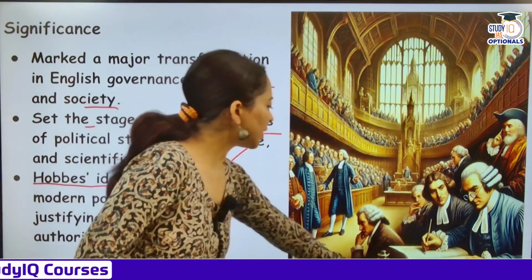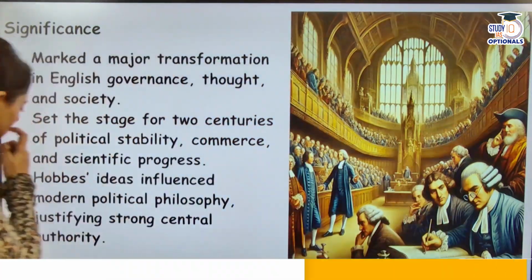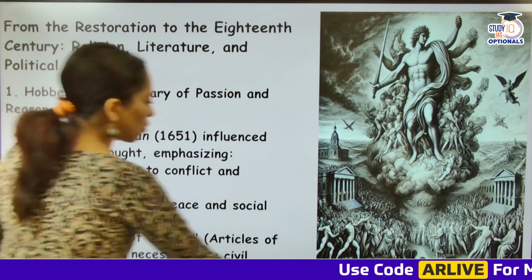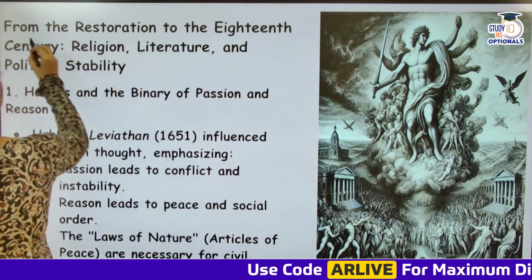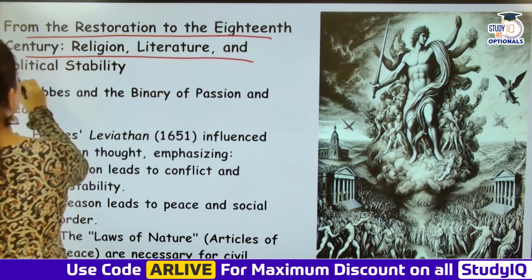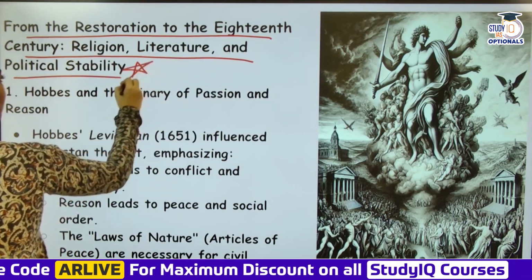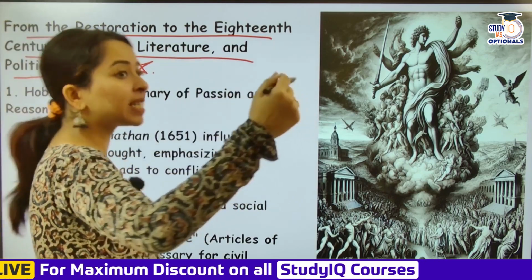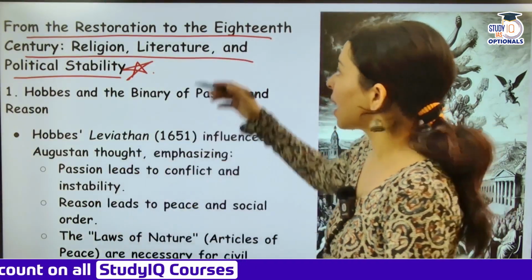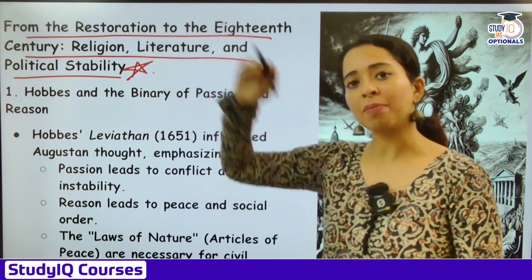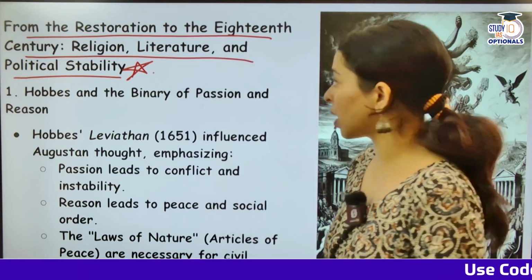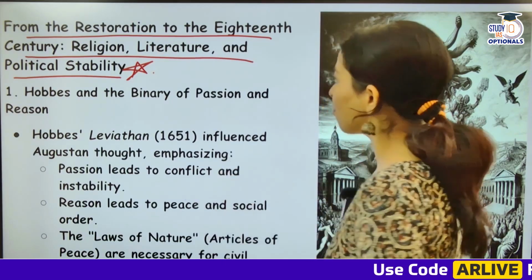Okay, moving ahead, you have from the Restoration, if you look at the 18th century, religion, literature and political stability. If you are going to look at these important aspects, from the Restoration to the 18th century, so around 1798, you can look at that, from the Restoration till the time that the Romantic era began. Now let us look at the Restoration period first. Hobbes and the binary of passion.